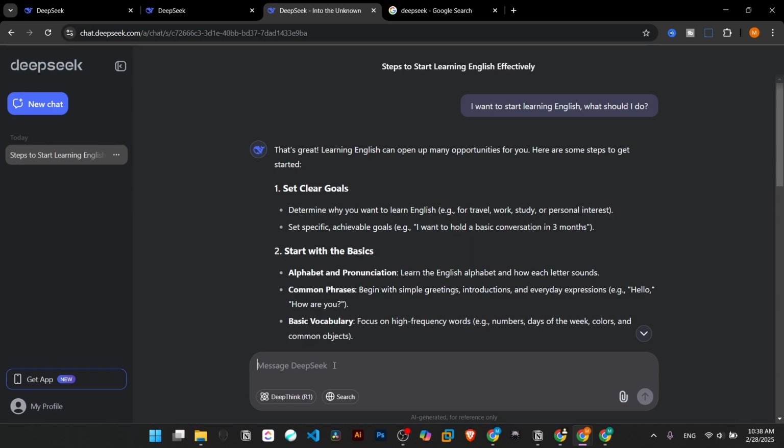So we shouldn't be biased about using these applications. We have to consider which one is best suited for us, which one of them can provide us the best solution, the best answer that we are really seeking.